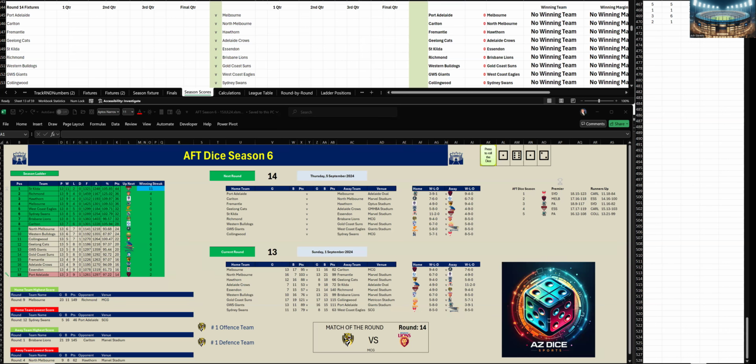It is round 14. We've got match of the round, Richmond versus Brisbane Lions at the MCG. But we've got the first game of the round, which is Port Adelaide versus Melbourne at Adelaide Oval. Let's go to the first quarter.